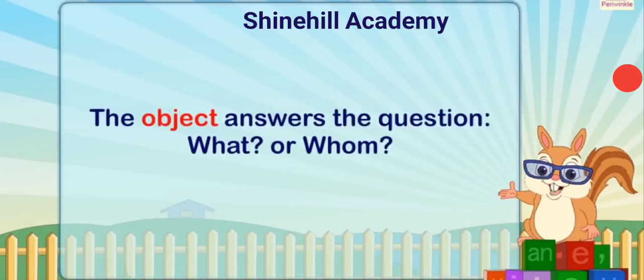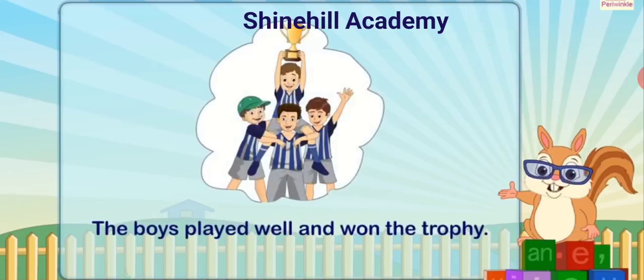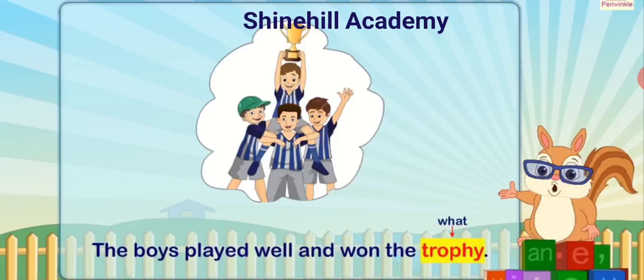The object answers the question, what or whom. For example, the boys played well and won the trophy. Here, trophy gives the answer to the question what, and thus is the object of the sentence.